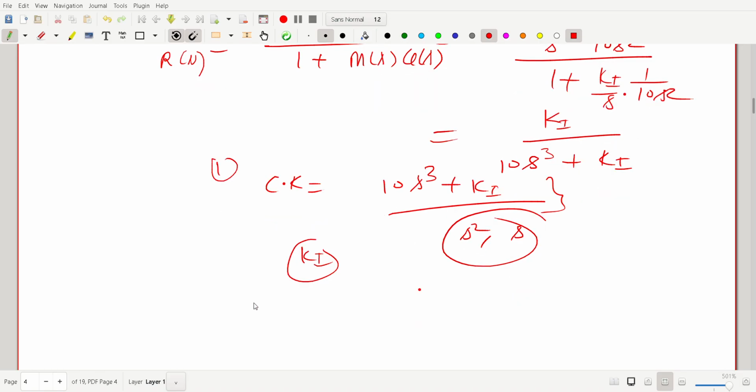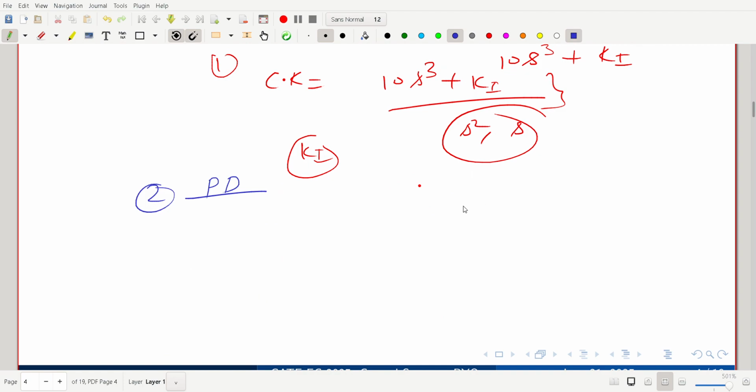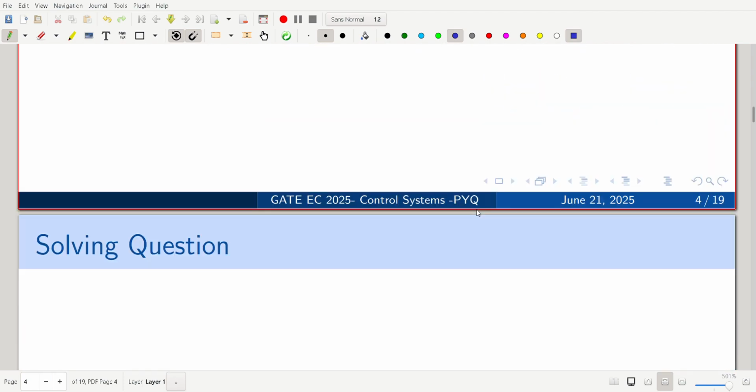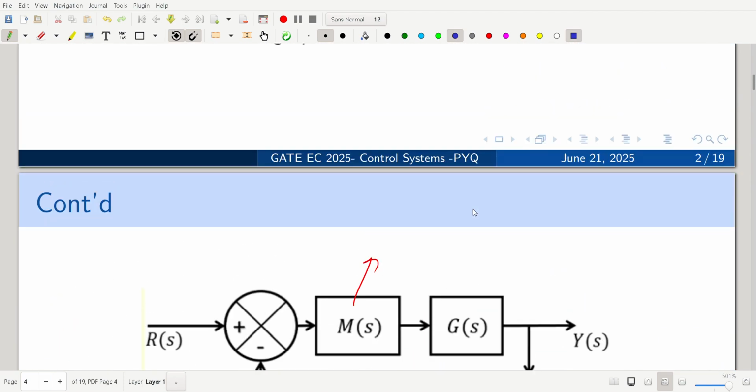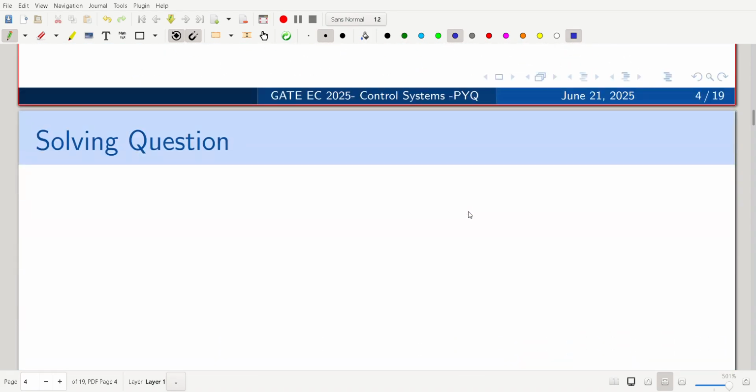Then we go for the PD controller. Let us see. So here this is 1 by 10 S square, right? This is a very good question to understand and analyze the controller. So here again we have to solve for the closed system for the PD controller.